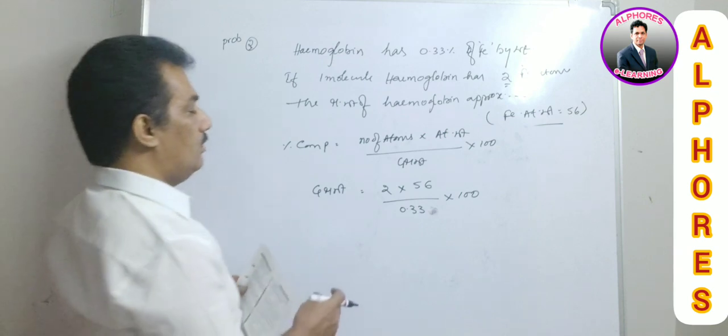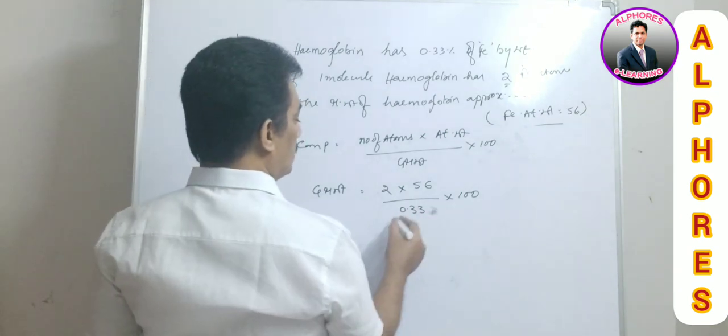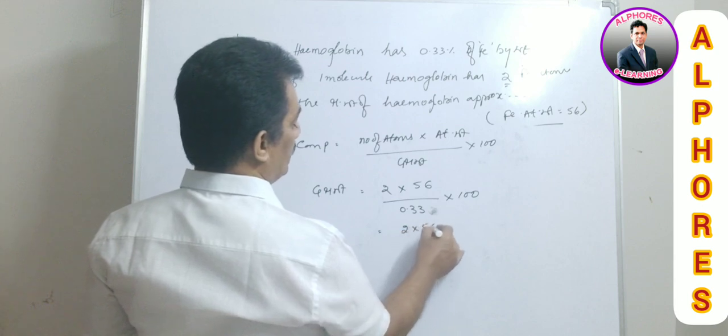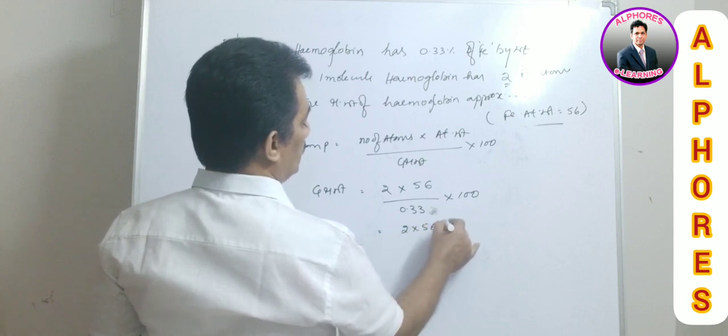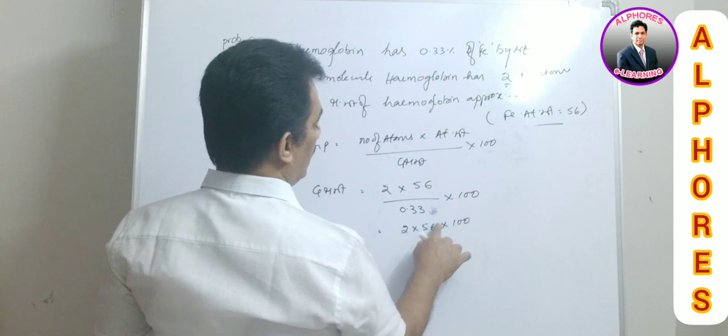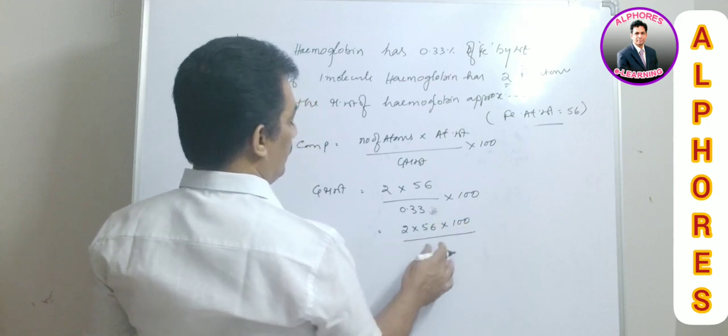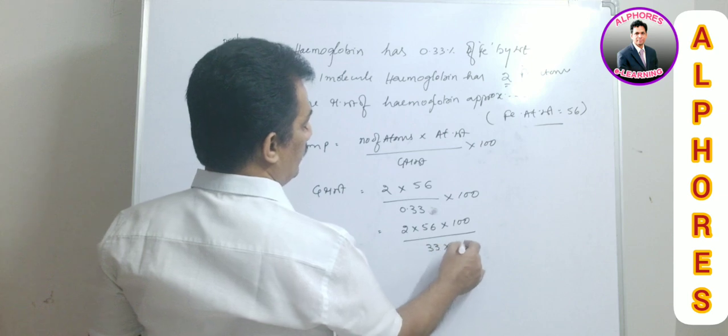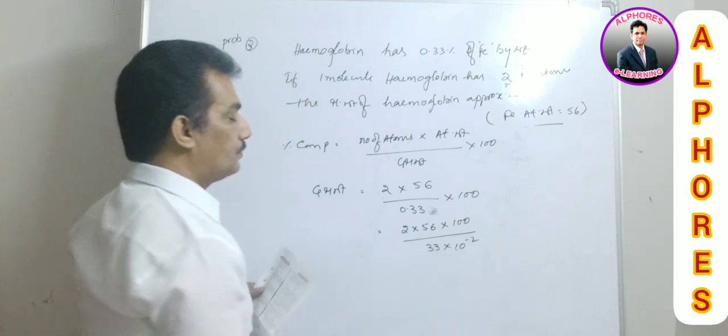Clear? And now it is nothing but how to get it. 2 into 56 into 100 by 3 into 10 to the power of minus 2.